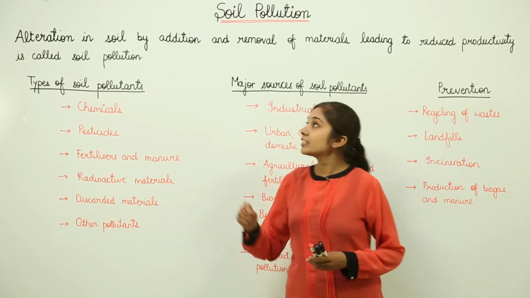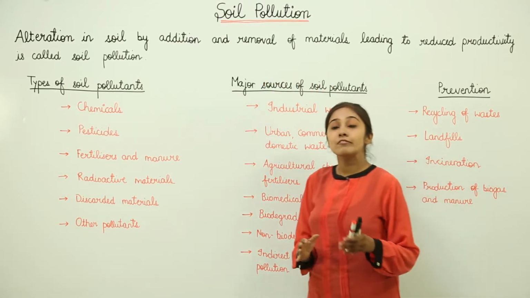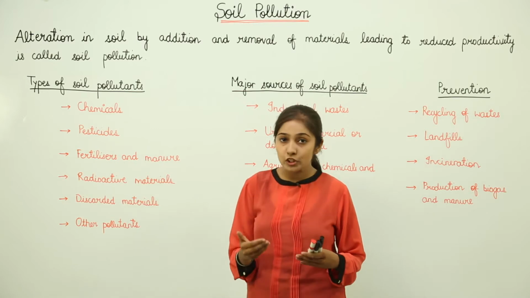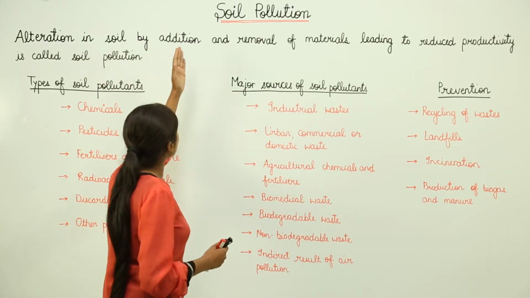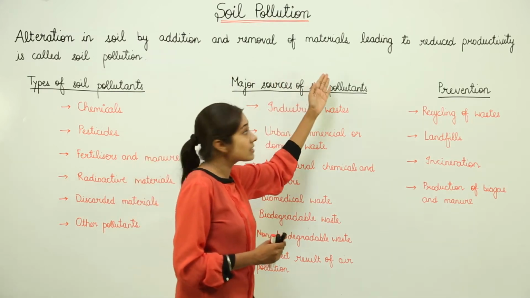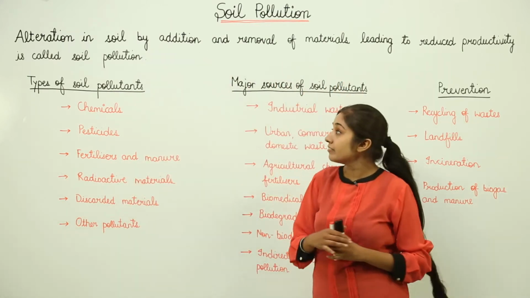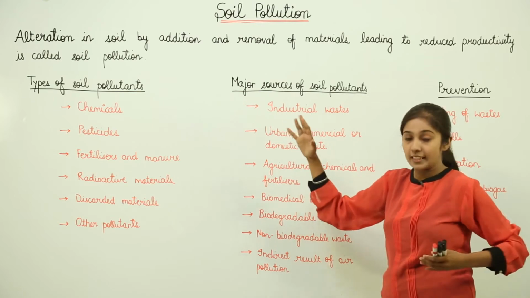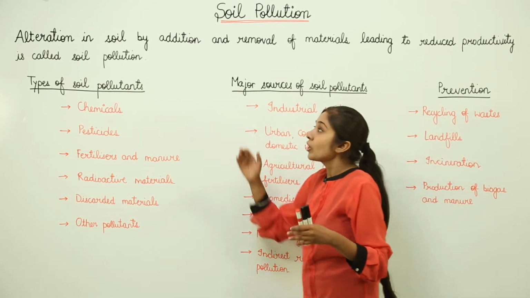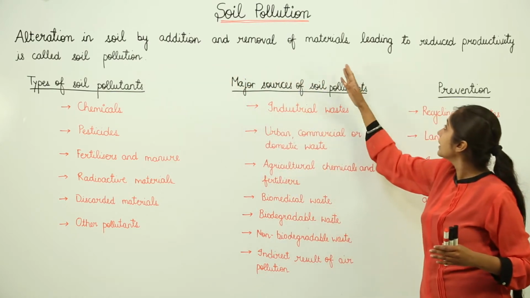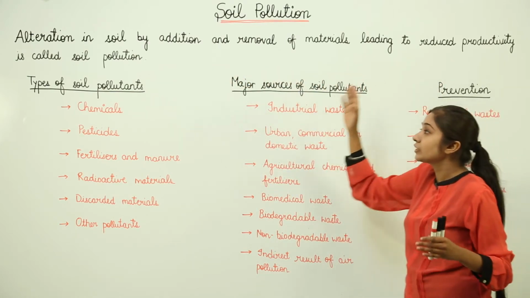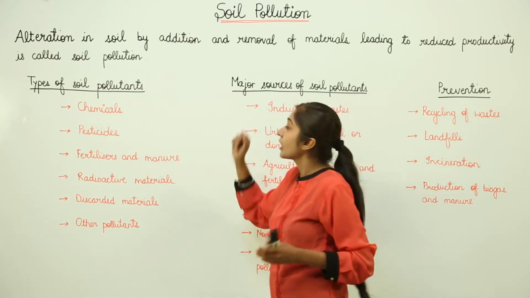Now let's begin with soil pollution. First of all, we are going to work on the definition of soil pollution. Alteration in soil by the addition and removal of materials leading to reduced productivity is called soil pollution. Let's read this once more. Alteration in soil by the addition and removal of materials leading to reduced productivity is called soil pollution.